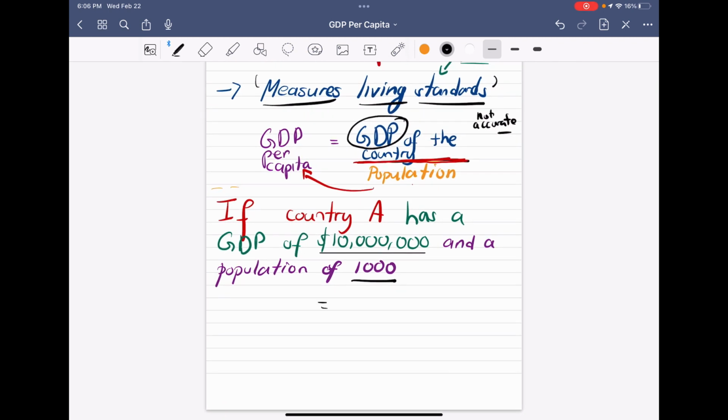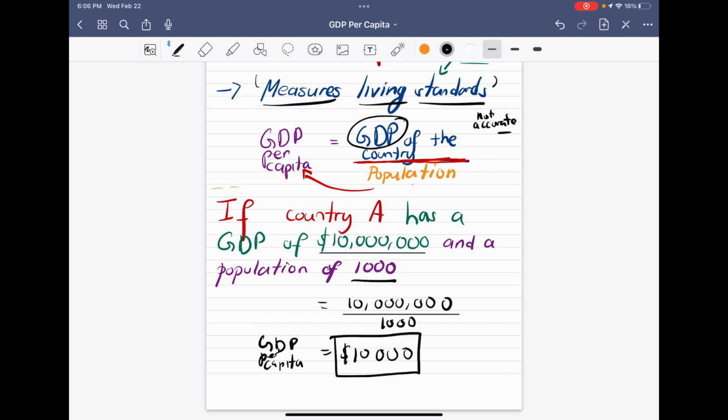It equals 10 million divided by 1,000. You could use a calculator or do it by mental math. That gives you $10,000. So $10,000 is the GDP per capita of that country.